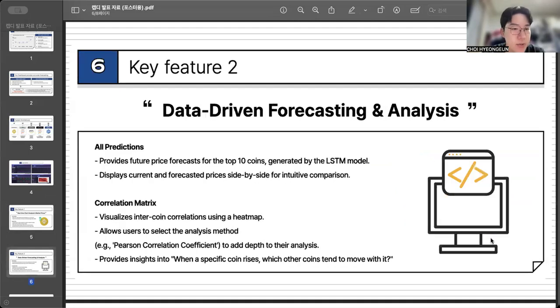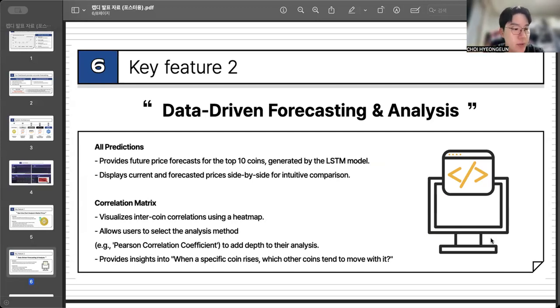And moving on to our important feature, the second one, data-driven forecasting. If you look at the prediction panel, you will see something unique. We don't just show the current price, we display the forecasted future price generated by our LSTM model side by side. This allows an intuitive comparison of whether the model is predicting an upward trend or a crash. So the user can see it instantly.